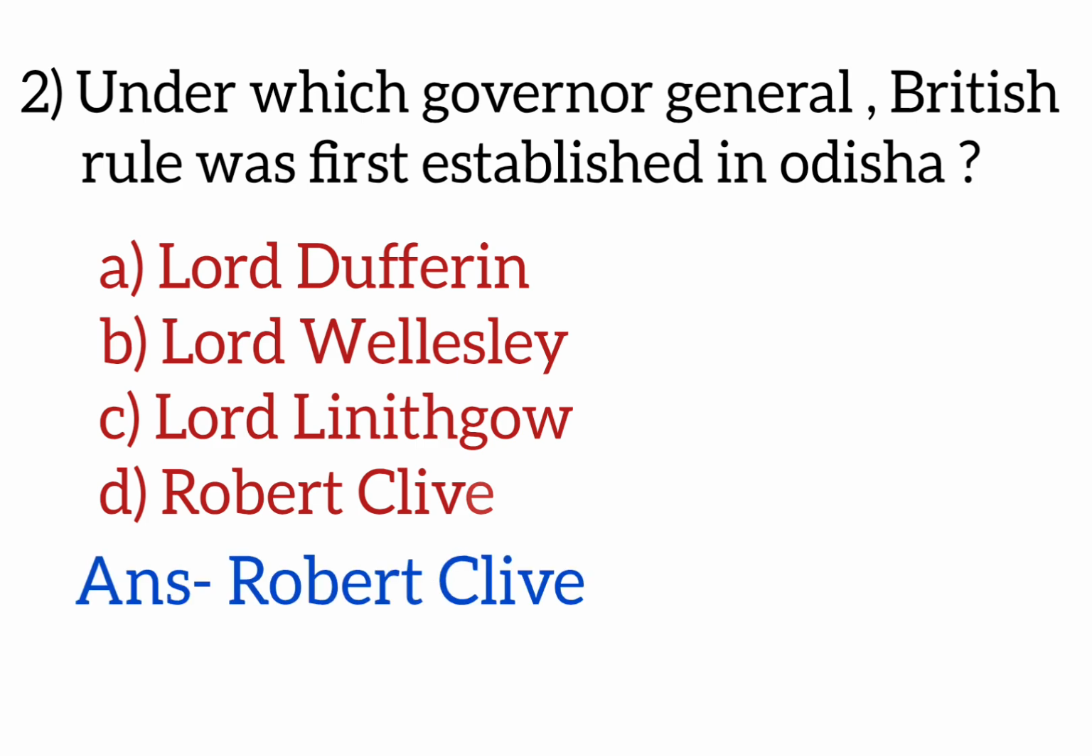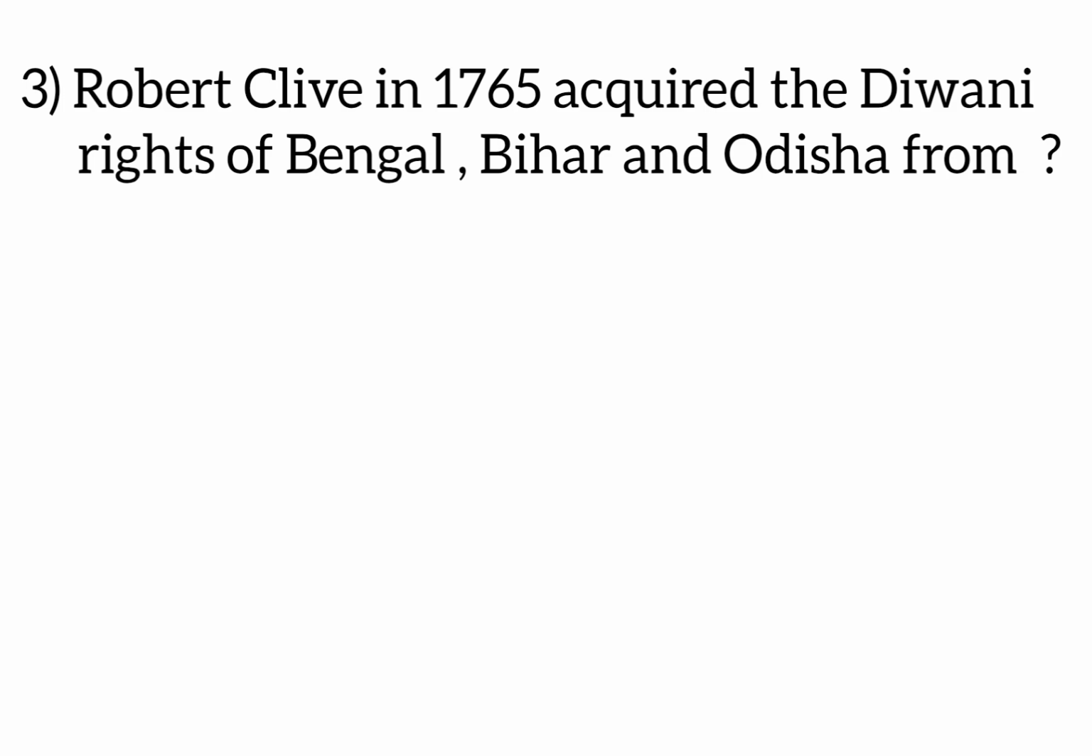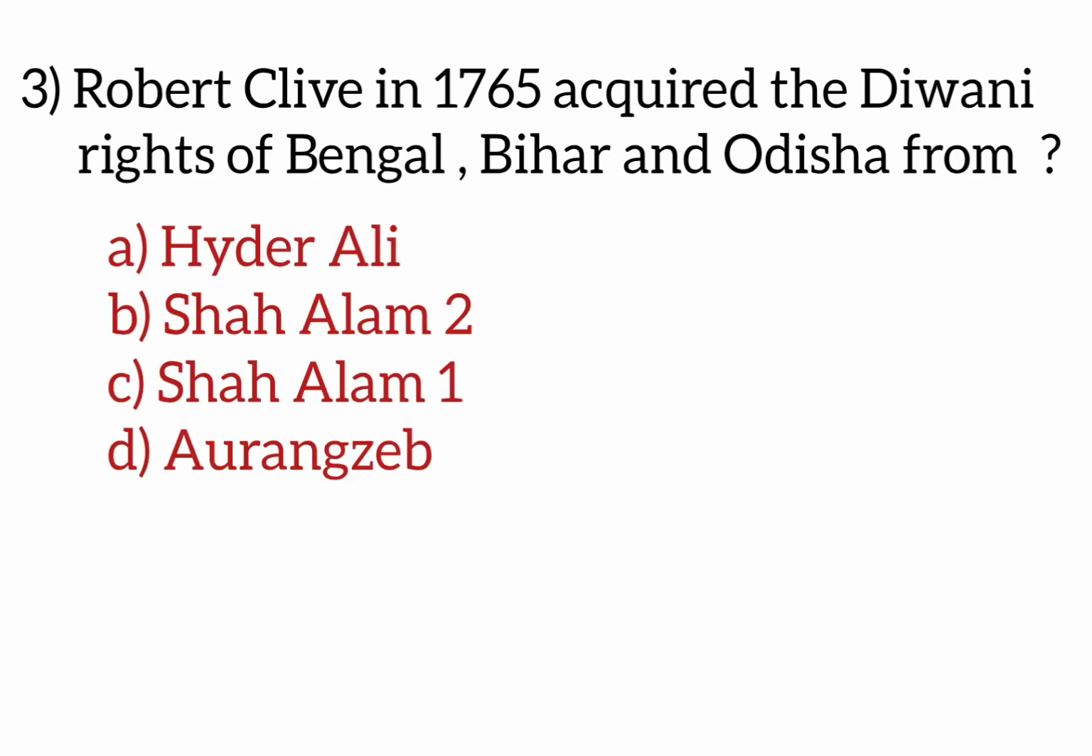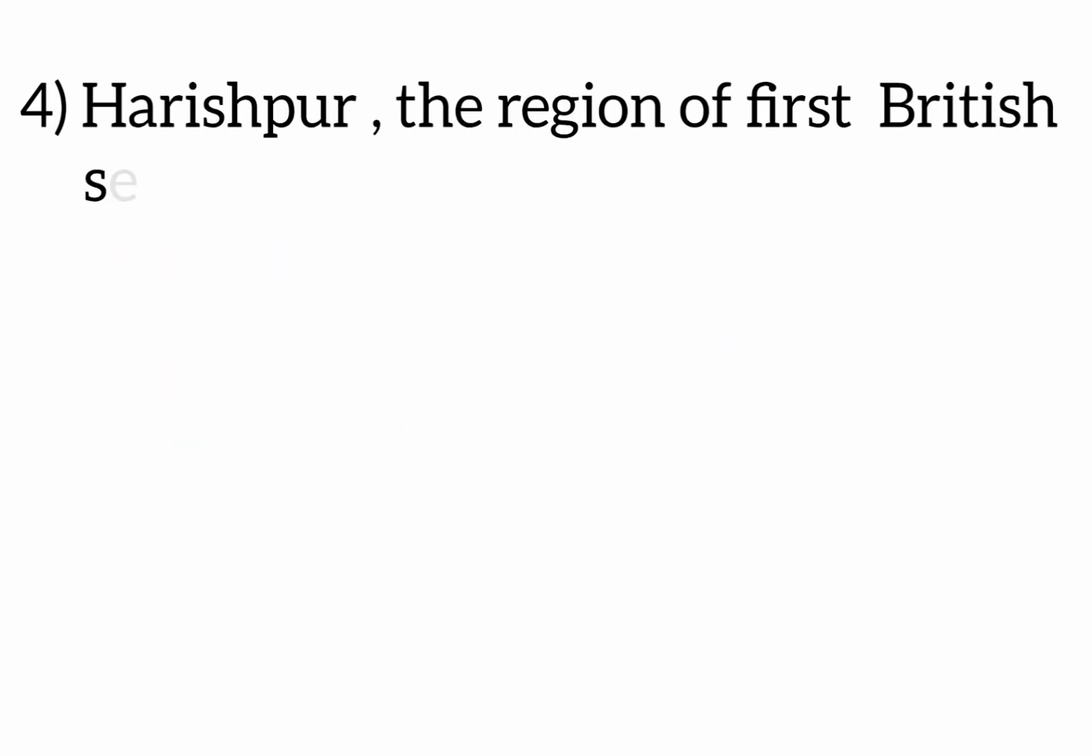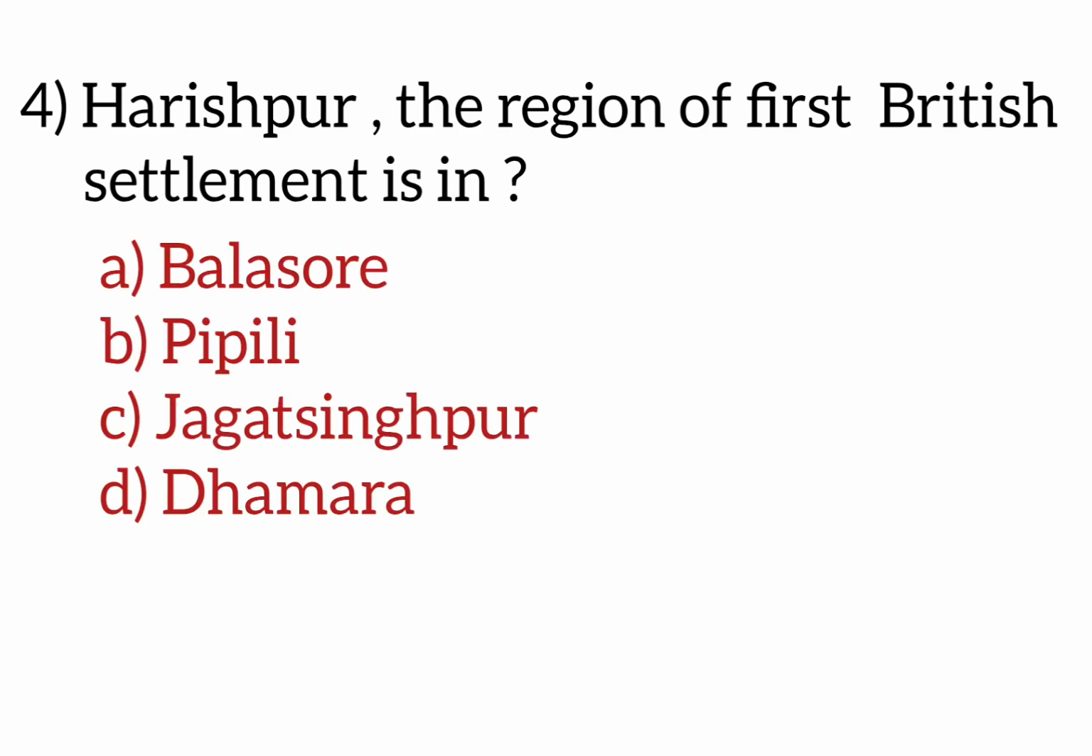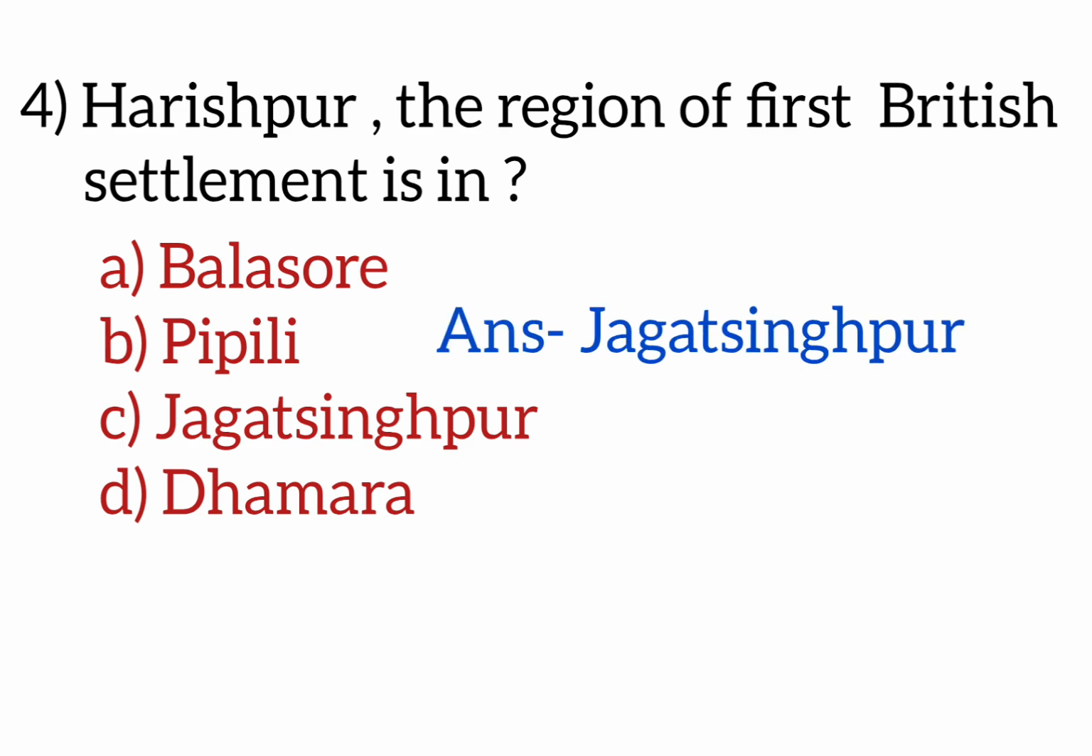Answer is Robert Clive. Robert Clive in 1765 acquired the Diwani rights of Bengal, Bihar and Odisha from, options are Hyder Ali, Shah Alam II, Shah Alam I, Aurangzeb. Answer is Shah Alam II. Next question. Harispur, the region of first British settlement, is in, options are Baleshwar, Pipili, Jagatsinghpur, Dhamara. Answer is Jagatsinghpur. Next question.